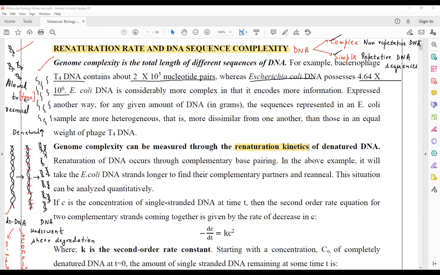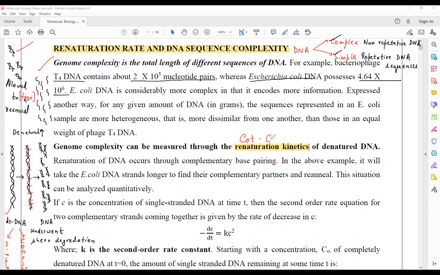E. coli will reanneal faster or slower? E. coli is going to reanneal much more slowly as compared to the human DNA. Why? Because E. coli has unique DNA sequences. Now, the technique which is used to analyze the renaturation kinetics is commonly referred to as the Cot